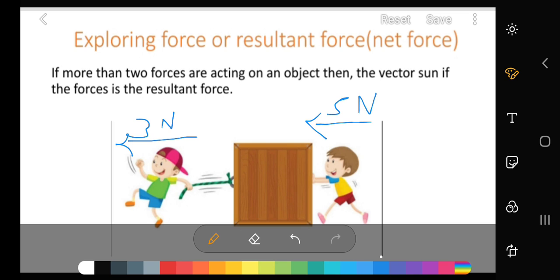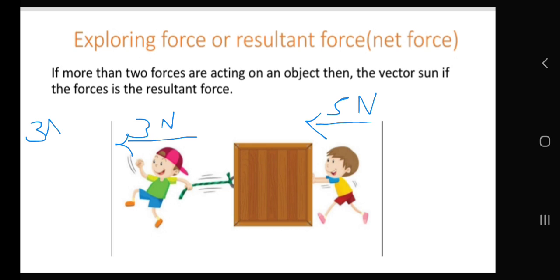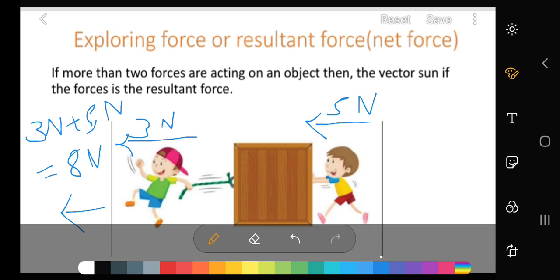Since these two boys are applying force in the same direction, the vector sum will be the resultant force. So the net force is 3 Newton plus 5 Newton is equal to 8 Newton in this direction. Okay, so here this 8 Newton is the net force or resultant force.